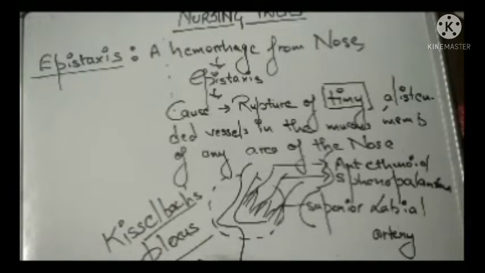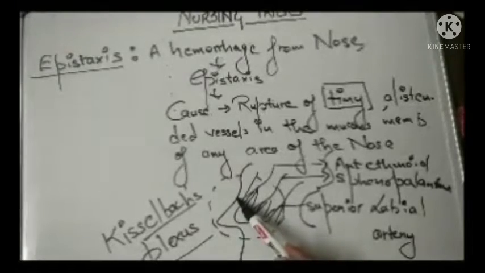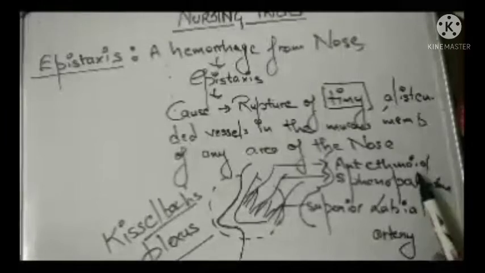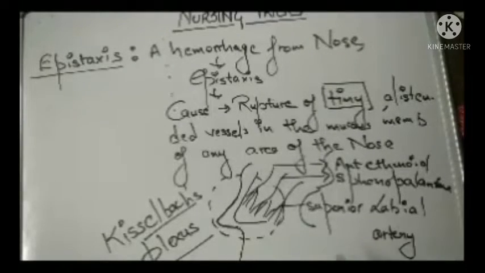I repeat, the most common site of the rupture can be the anterior septum. Why? Because in the anterior septum you can see three arteries are supplying, and they are named the anterior ethmoid artery, sphenopalatine artery, and the superior labial artery. Rupture in any of these three can lead to epistaxis. I hope the definition and the anatomy of this particular condition is clear to you.